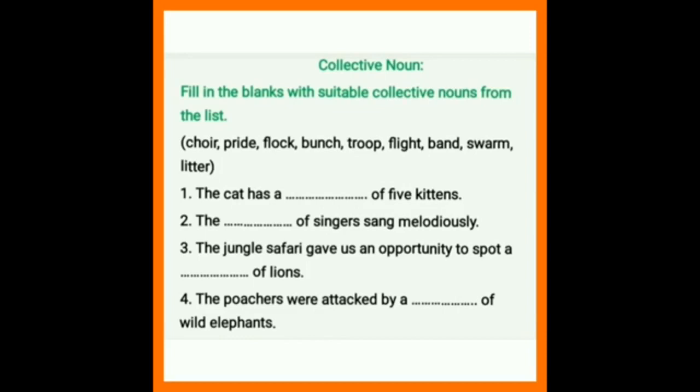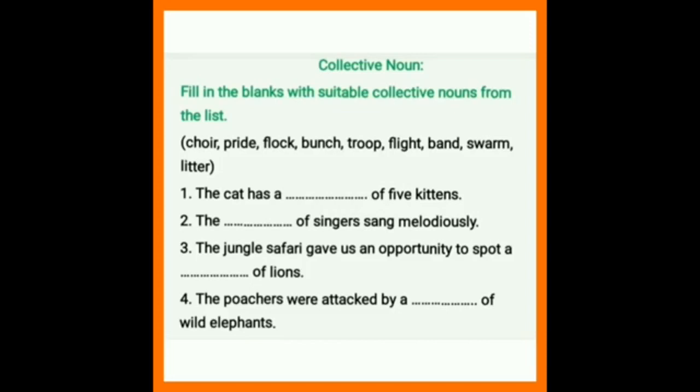Fill in the blanks with suitable collective nouns from the list. Collective nouns are given in the bracket. We have to choose the correct collective noun to fill in the blanks given here. What are the collective nouns given here? Choir, pride, flock, bunch, troop, flight, band, swarm, litter.